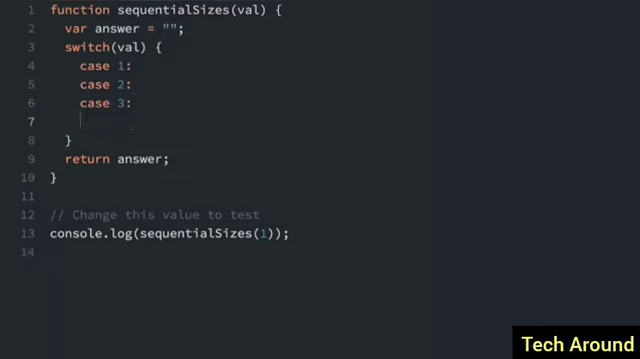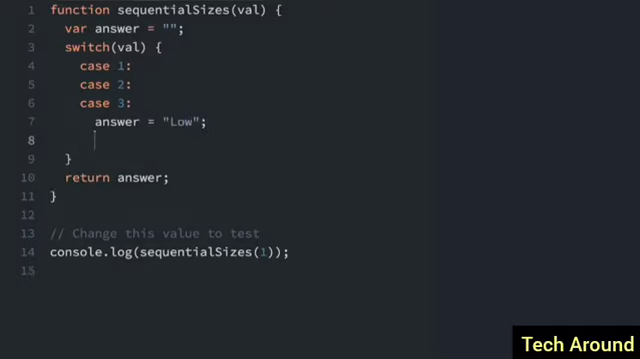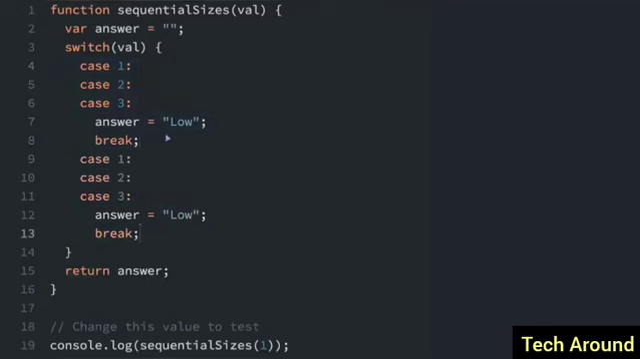And since I don't have any break statement between each case, it will just keep going to the next one automatically. And now I'm going to say that the answer is going to be set to equal low. And here is where I put the break statement. Okay, now we're going to do the same thing with cases 4 through 6. And actually, I'm just going to do some copying and pasting. I'm going to copy all this. And now we're going to paste.